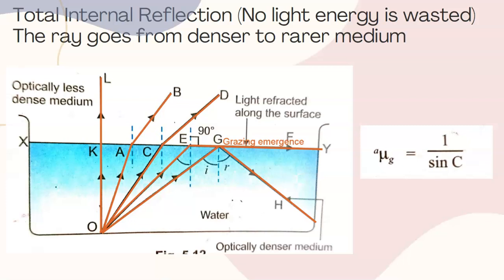Here this angle is the critical angle for water, equal to 48 degrees. Critical angle is an angle of incidence for which the angle of refraction becomes 90 degrees. So we have an important relationship between the refractive index and critical angle. We are supposed to remember mu is equal to 1 upon sine C, where C is the critical angle.